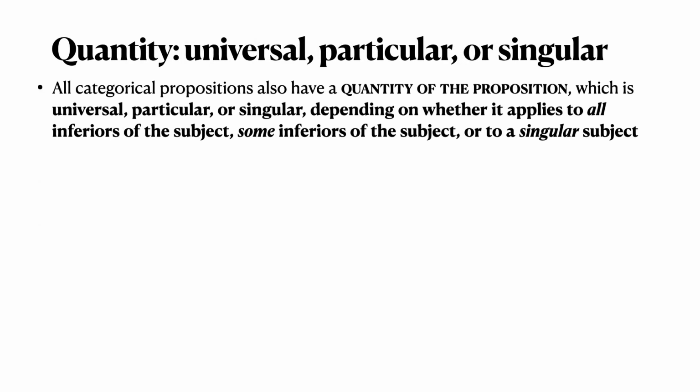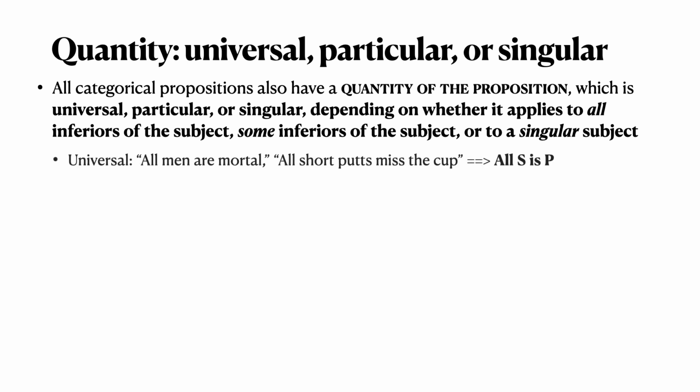What about quantity? Quantity is either universal, particular, or singular, depending on whether the proposition applies to all inferiors of the subject, some inferiors of the subject, or to a singular subject. Let's give some examples of those three. So a universal proposition, a proposition with universal quantity, would be something like all men are mortal, all short putts miss the cup, anything like that.